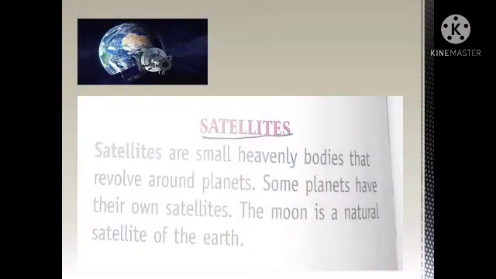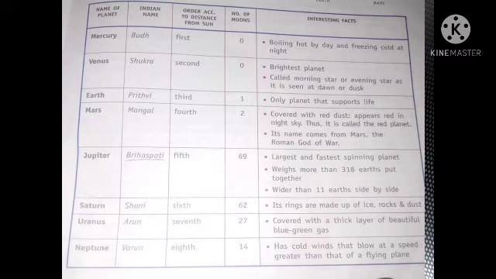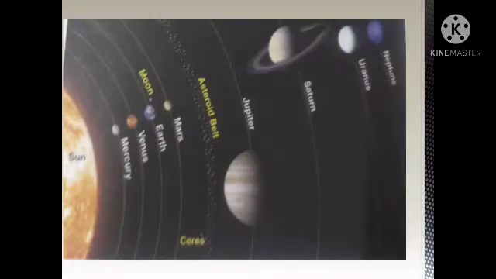Now about the satellite. Satellites are small heavenly bodies that revolve around planets. Some planets have their own satellites. The moon is a natural satellite of the earth. And now we will learn more about planets.